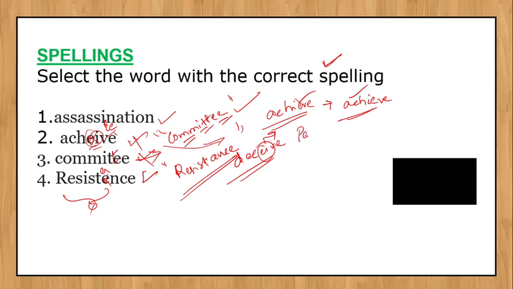Receive also has the same pattern. Look for I being the correct one here, not EI. Please do look for this kind of words, deceive, perceive. I can't remember any more. So assassination is the correct option here. What is the meaning of assassination? Killing somebody, murdering. The action of killing somebody. So this is the correct spelling.